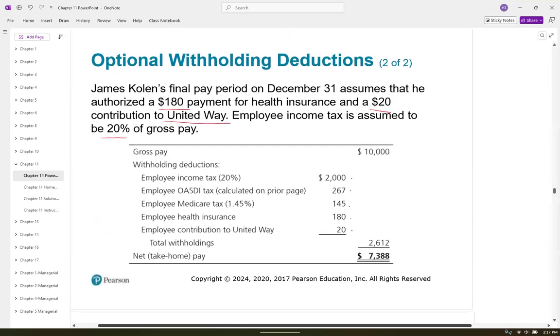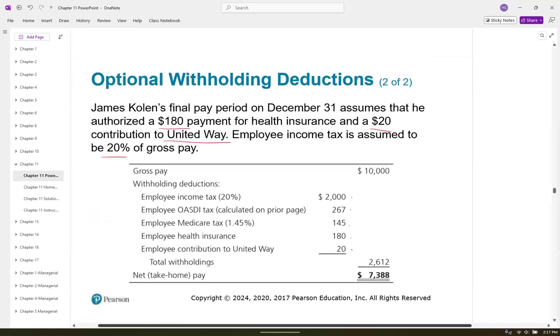Okay. So we said his final pay period, December 31, we're going to assume $180 for health insurance. I really wish I had that cheap of health insurance. And $20 to United Way, and 20% for income taxes. That's grossly simplified, because that calculation is a rather large calculation, way beyond the scope of this class. We would touch on that. If you're an accounting major, you take me for individual tax, and then we'll get more into depth on that.